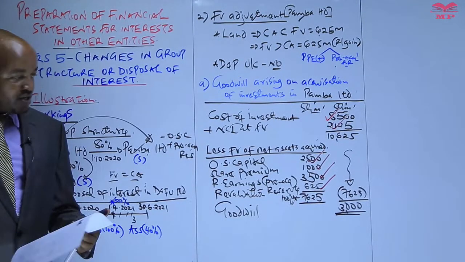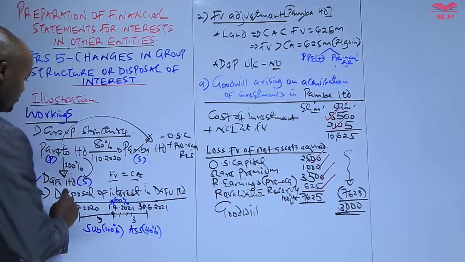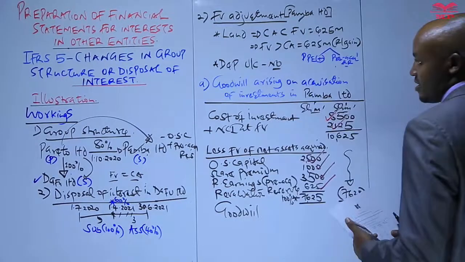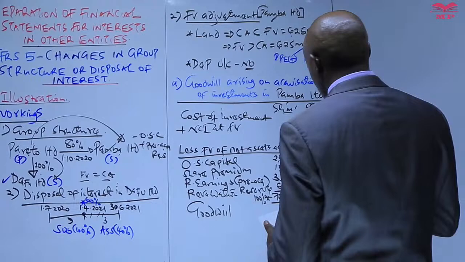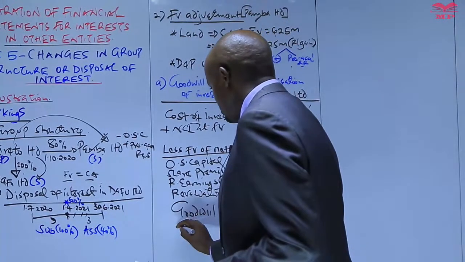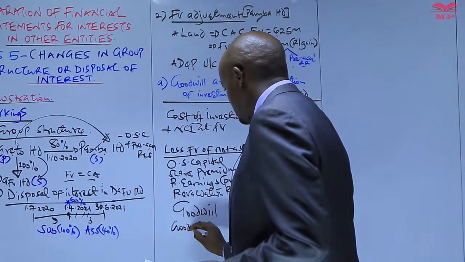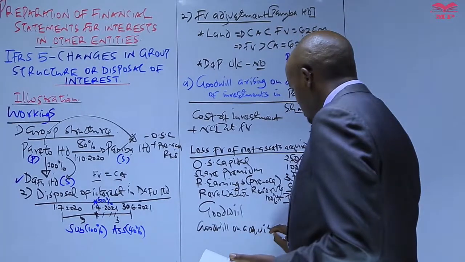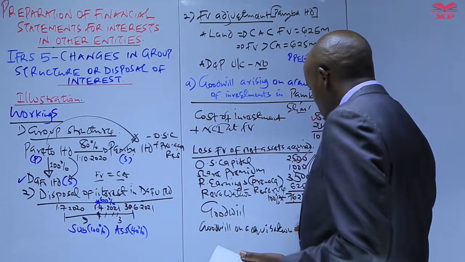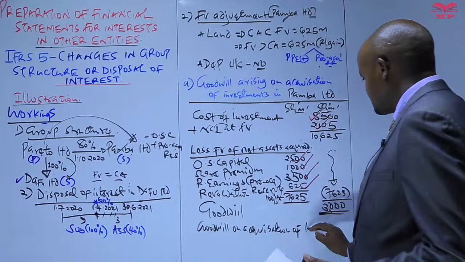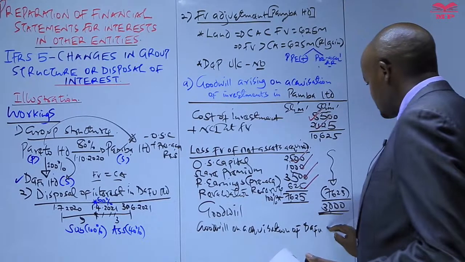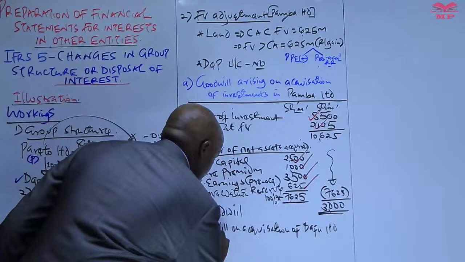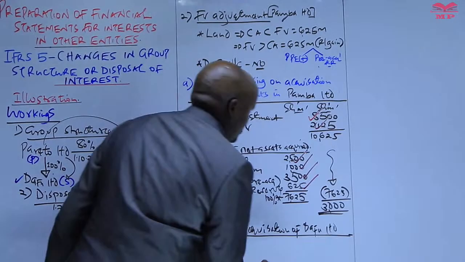Then we need to proceed and compute the full goodwill on acquisition of the other subsidiary, that is the goodwill on acquisition of Darfur Limited.